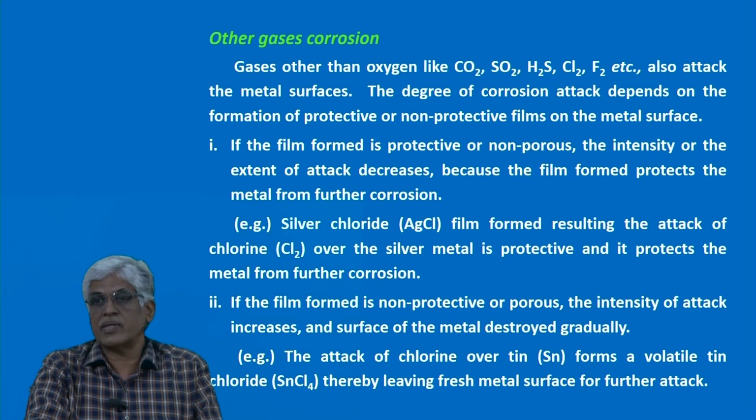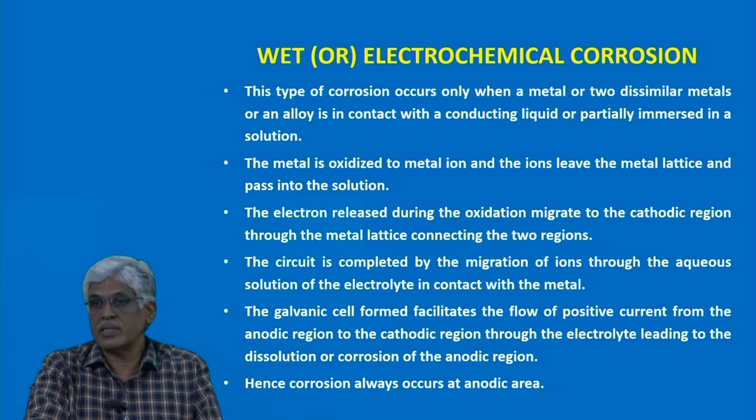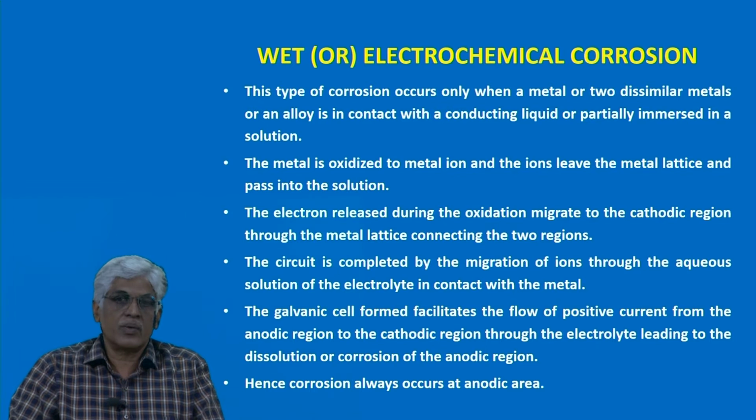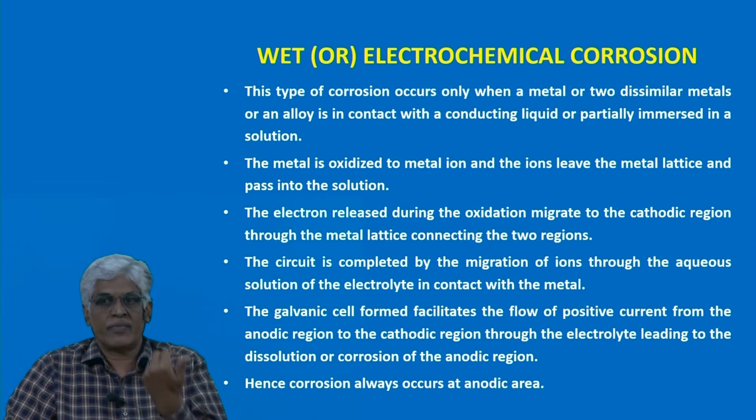Up to this we have seen dry corrosion. In dry corrosion we saw oxidation corrosion and other gases. The next one is wet corrosion. Wet corrosion conditions are itself different.